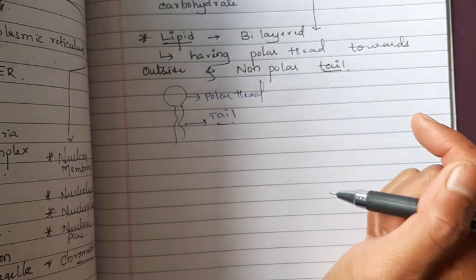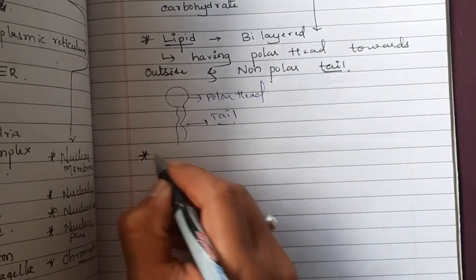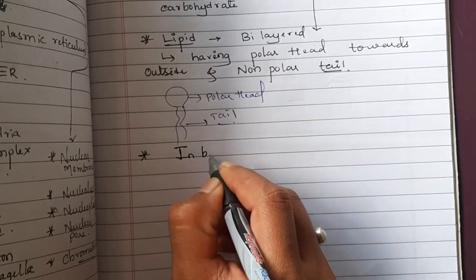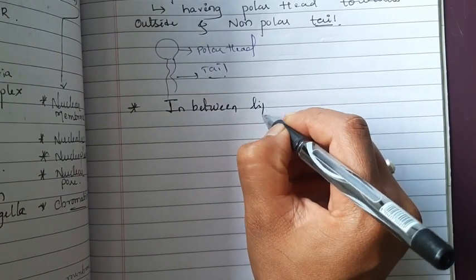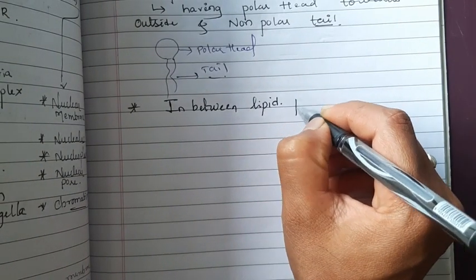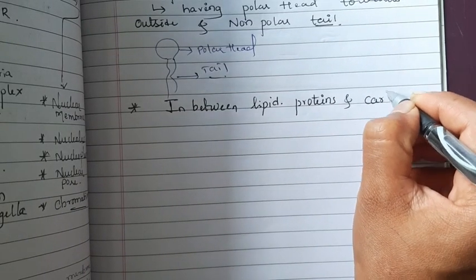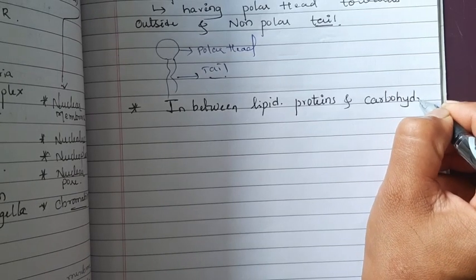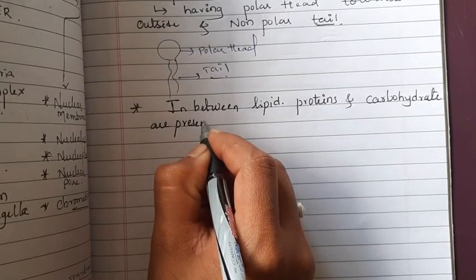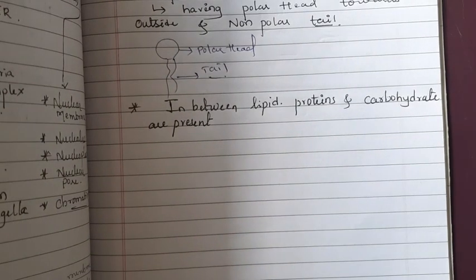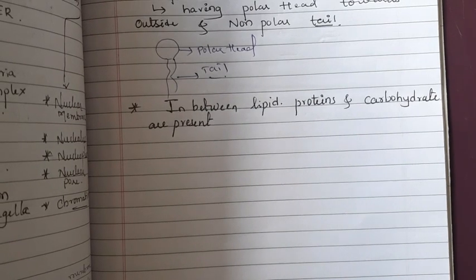In between the bilayer of lipids, proteins and carbohydrates are present.